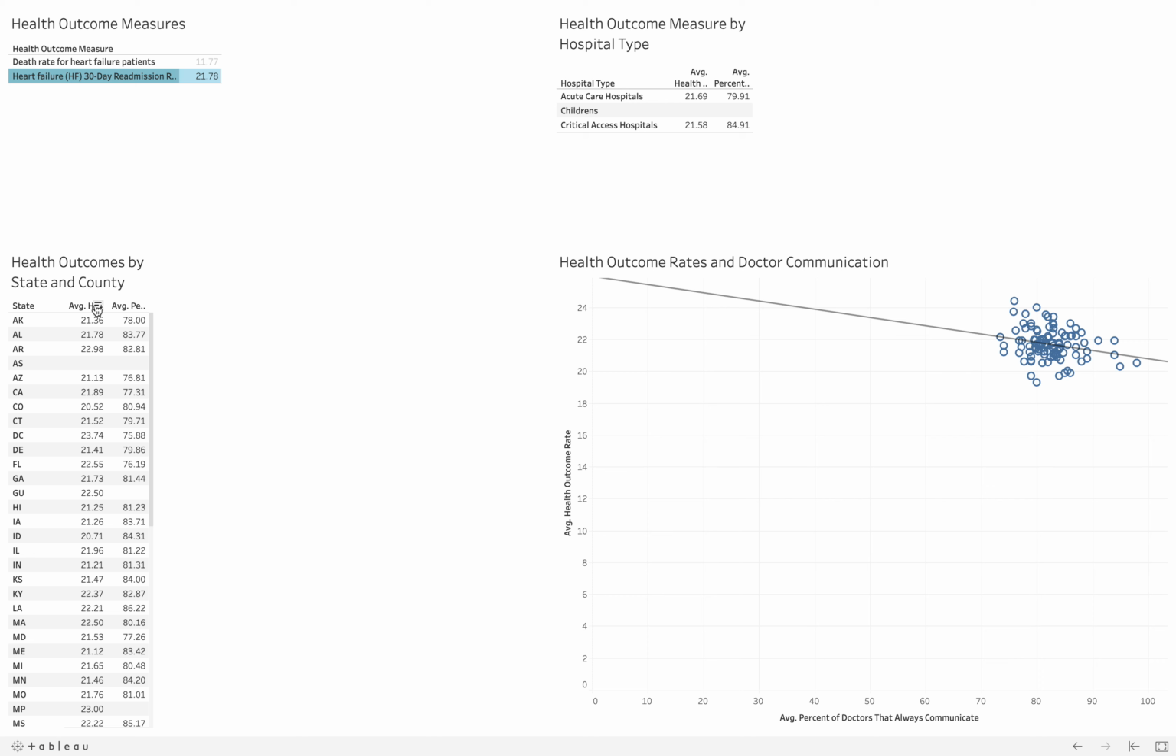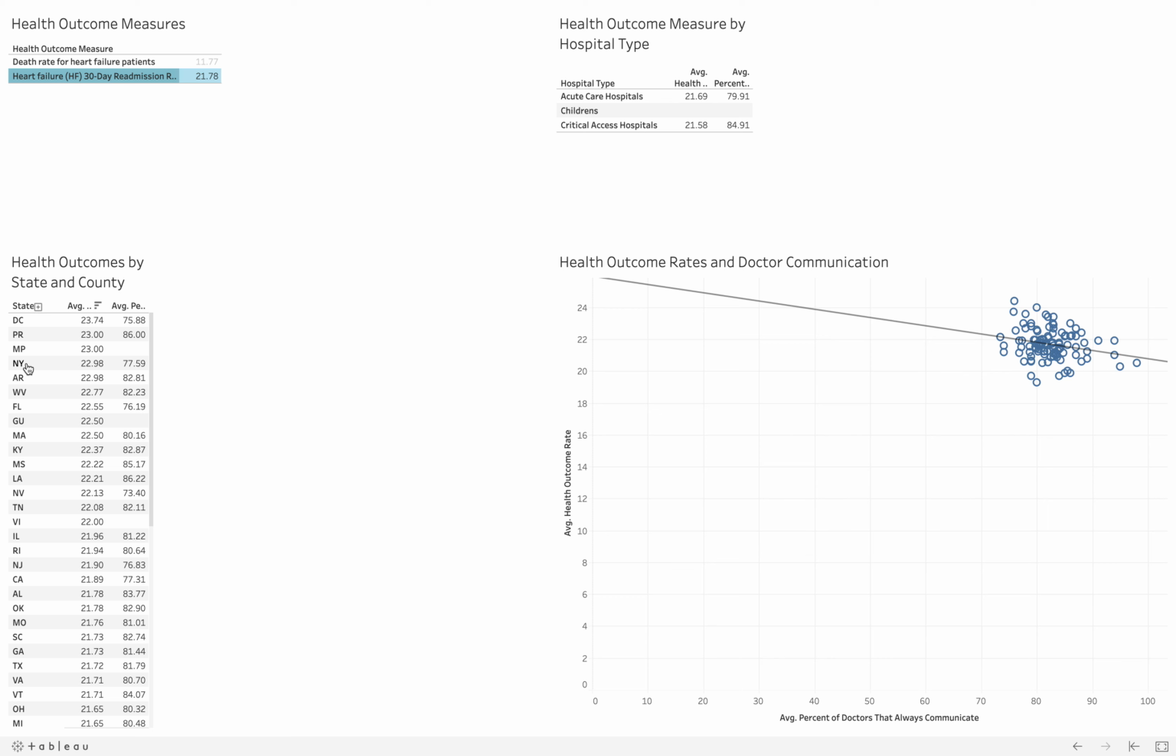In the lower left table, select the sort icon near the average health outcome rate to sort in descending order. You'll see that DC has the highest rate, followed by Puerto Rico. Near the top is New York.